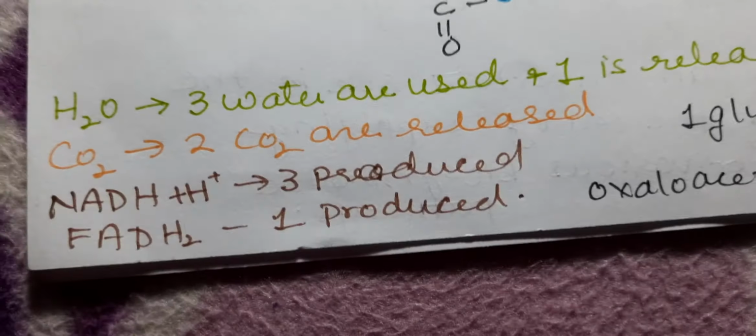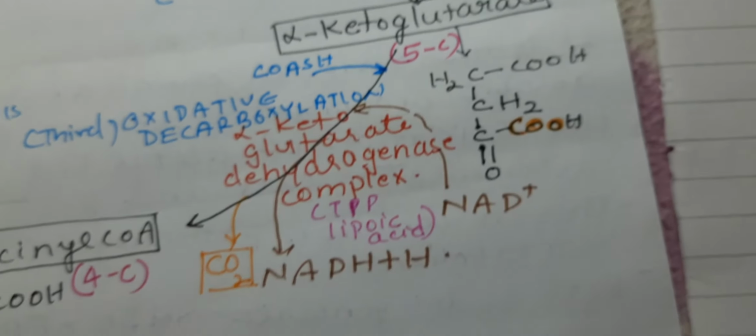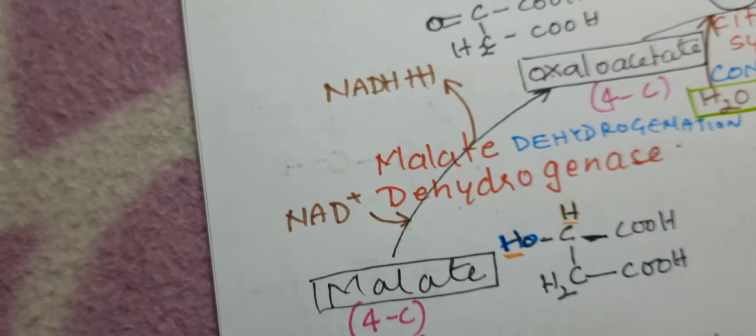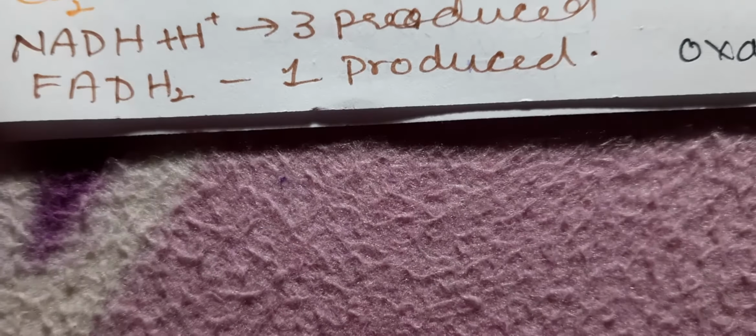Where? One in the isocitrate dehydrogenase reaction, then the alpha ketoglutarate dehydrogenase complex, and then malate dehydrogenase. 1 FADH2 is produced by succinate dehydrogenase. 1 GTP is produced by the synthetase.